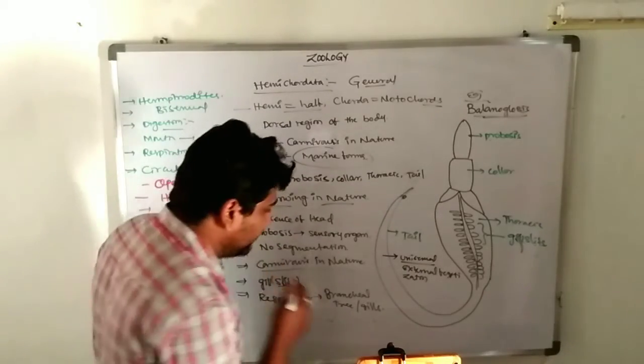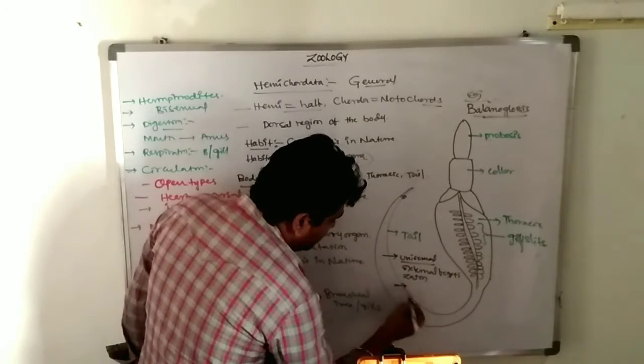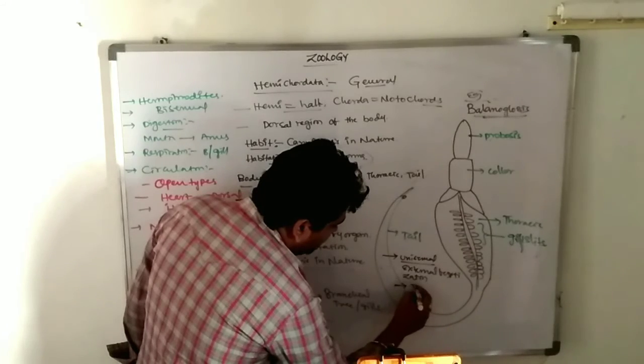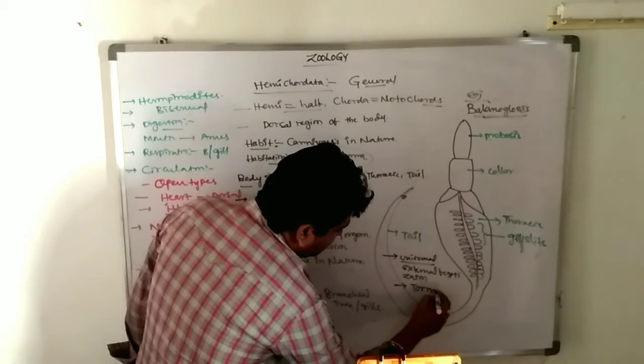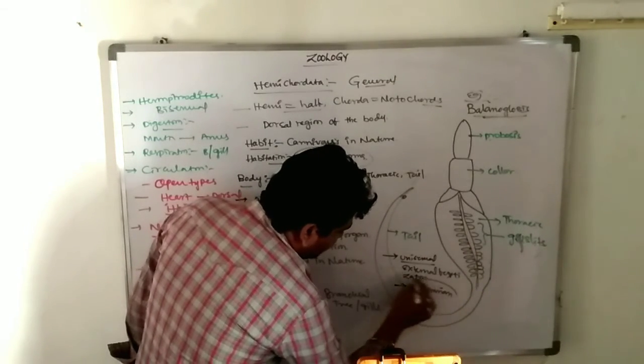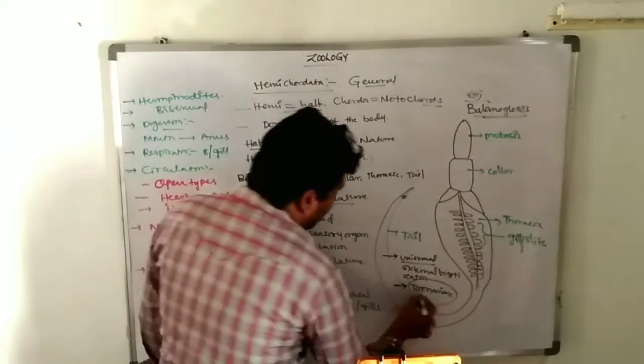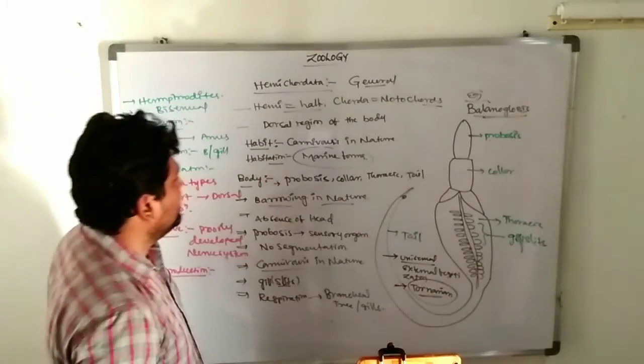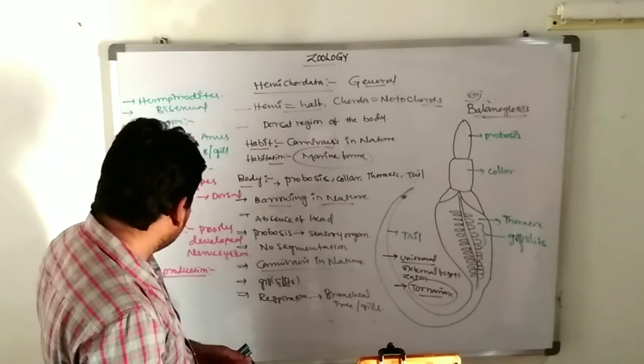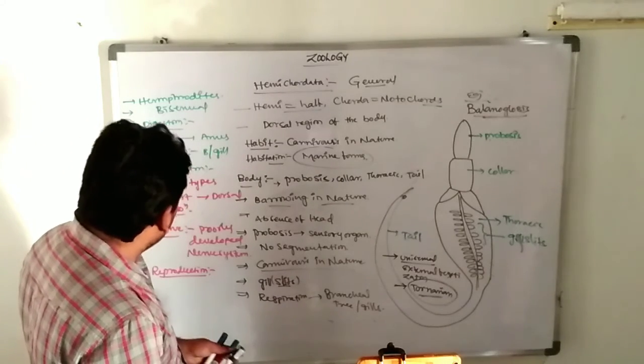Clear. There is a larva, and the larva is known as the Tornaria larva. Very, very important. Are you clear? The hemichordates: respiration, circulation, excretion, reproduction.